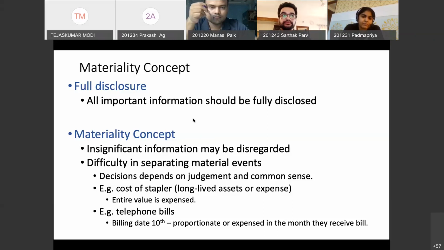So when I prepare my financial statements on 31st March, and I record the March month expense, I would not do a proportionate expense for 10 days and 20 days or 21 days, because then for 21 days I would have to wait 2-3 more days or 10 days more, until the next month when I receive the bill. I know a lot of things are a bit complicated, but when we do the recording part that we may be starting today, you will understand better. So this is the materiality concept.